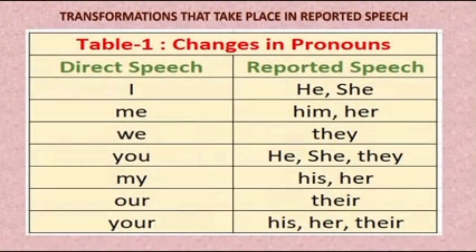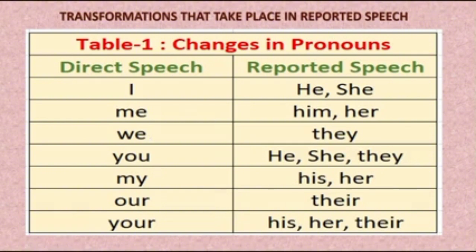Now we are going to see some transformations that are needed to change from direct speech to reported speech. This table 1 gives you what changes to be made in pronouns. If you see I in direct speech, I changes to he or she. If it is a boy or man, we change it into he, and if it is a female, we change it into she. And me changes into him or her, and we changes into they.